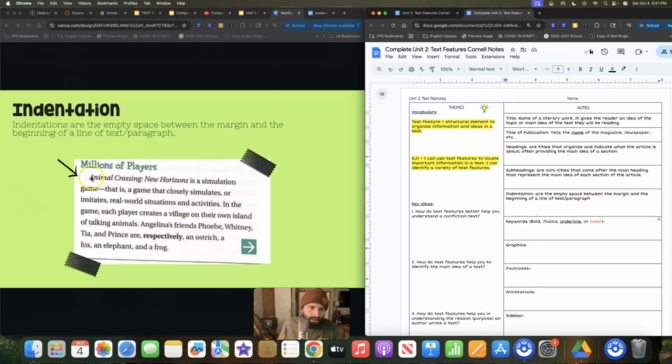Here is an indentation right here. A lot of times, formatting wise, you need to have that spacing to start off your paragraph. So you need to indent.